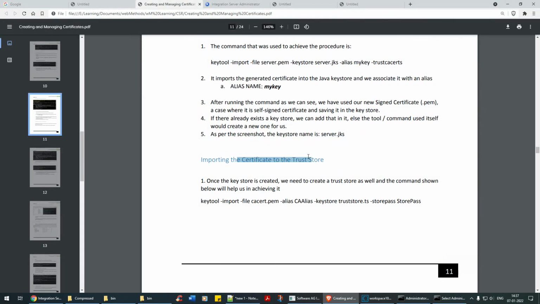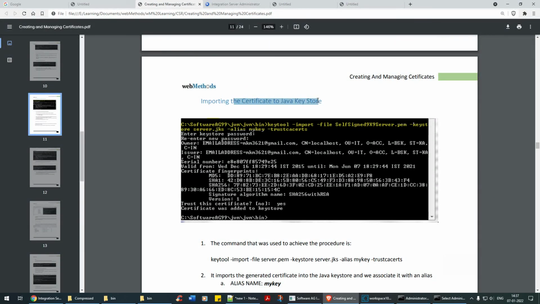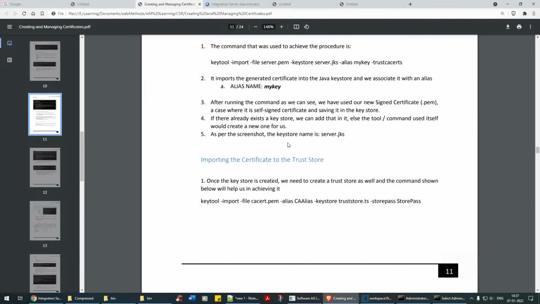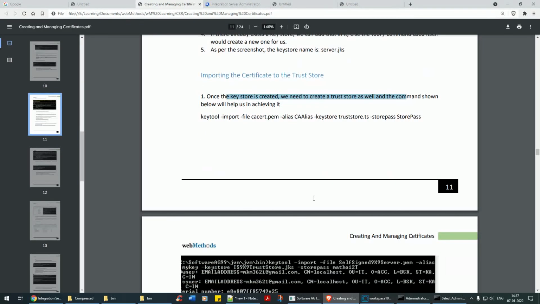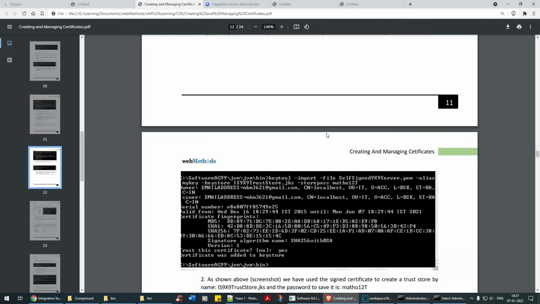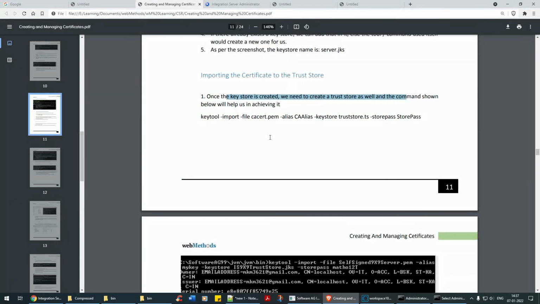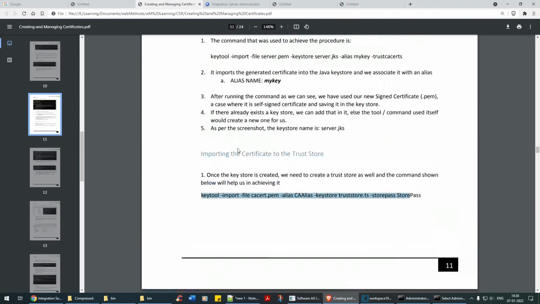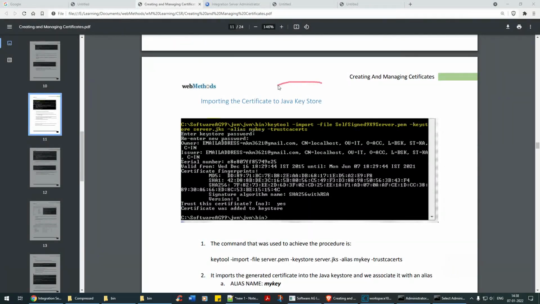Importing the certificate to the TrustStore. We have done importing the certificate to the Java key store. Now importing the certificate to the TrustStore. Once the key store is created, we need to create a TrustStore, and the command that will help us achieve this is this particular thing. Actually this is not required, because anyway we have created a key store, and a TrustStore is also not required, but you can do that as well. It's not a problem. If someone asks how you import the certificate to a key store, this is the one.